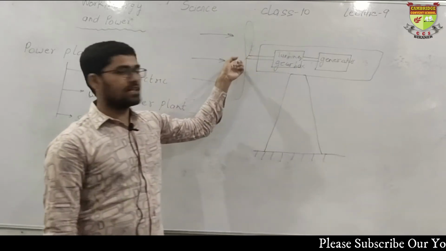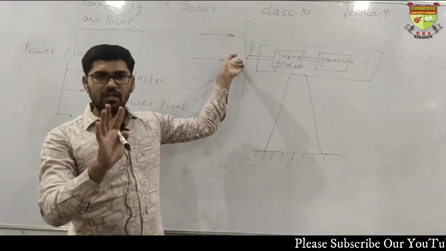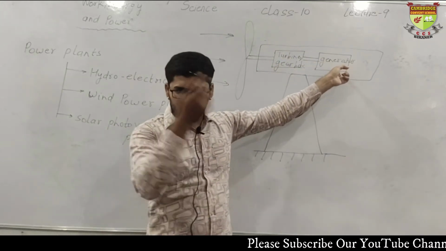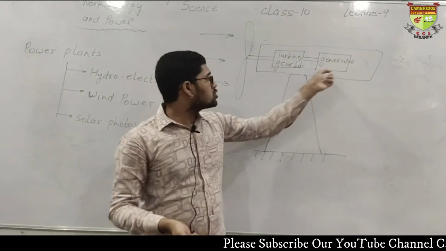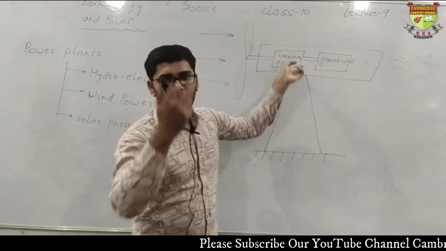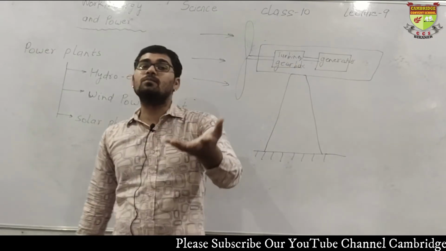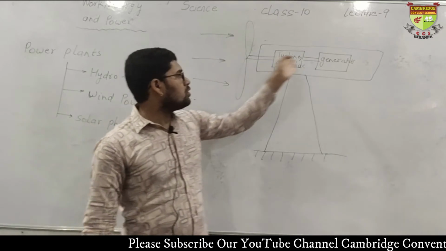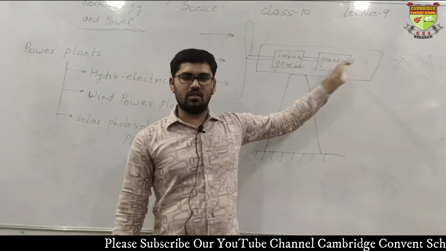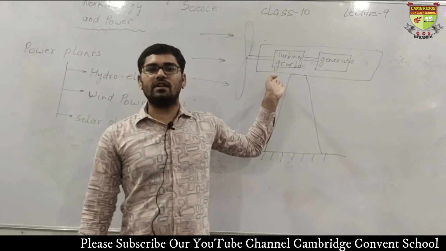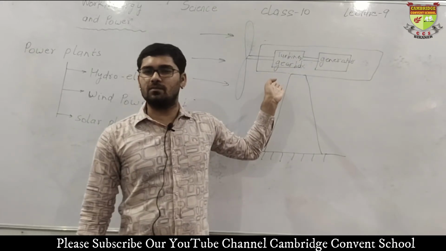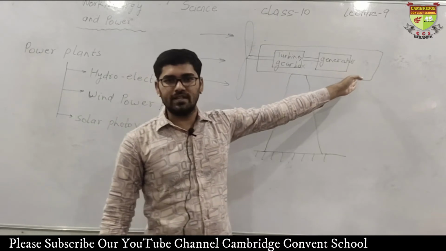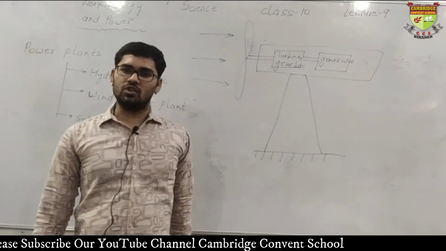So the fans always rotate at very low velocity, but we require higher revolutions, higher rotations at the generator, so a gearbox is introduced in between. What does a gearbox do? It converts the small rotations into large rotations. Suppose it is rotating only at a speed of 10 rotations per minute, but here we can obtain more. Clear? That is why the gearbox is used here.